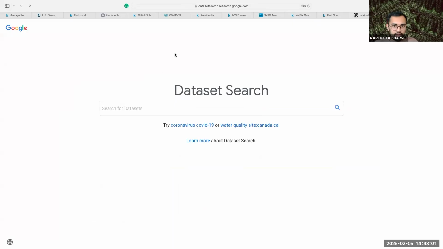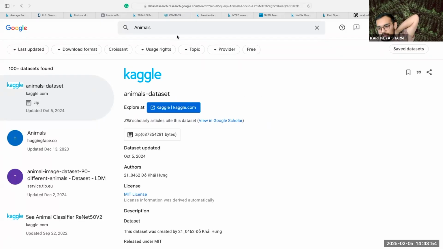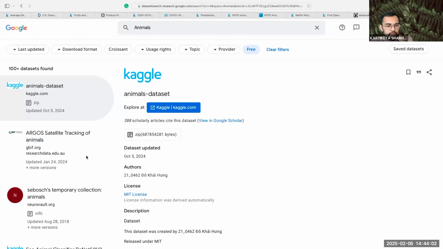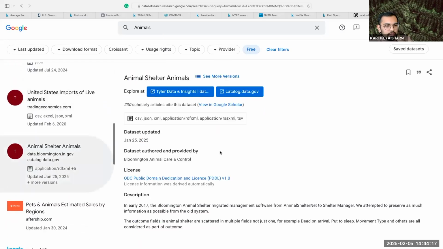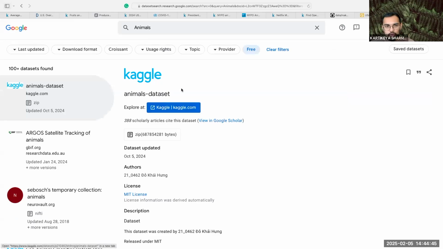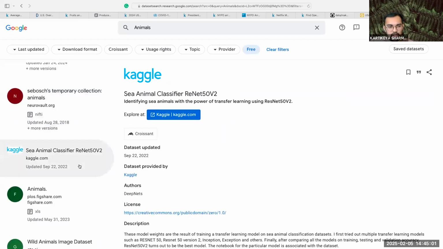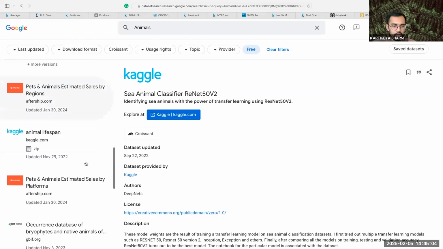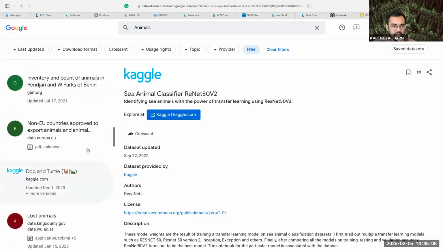All right, the last source is really what I just talked about earlier, you can do a dataset search on Google. They have a specific link for it. So I just searched animals, free. Let's try to only find datasets that are free. Here we have a link to a Kaggle dataset. So there's some other ones. Animal shelter. If I go to this website, again, this one leads back to data.gov. So, the Google one is also really good because it's going to search data.gov, it's going to search Kaggle. And to be honest, those are probably the only two you need because there's enough data in both of those.